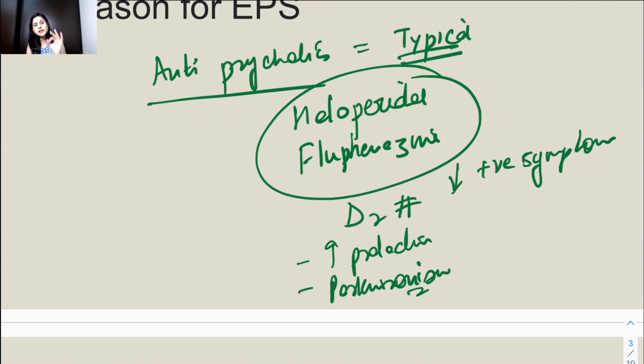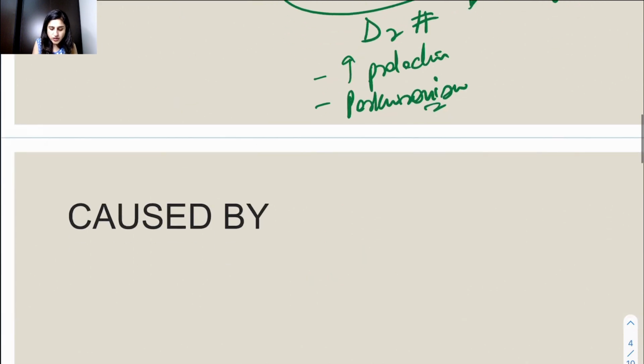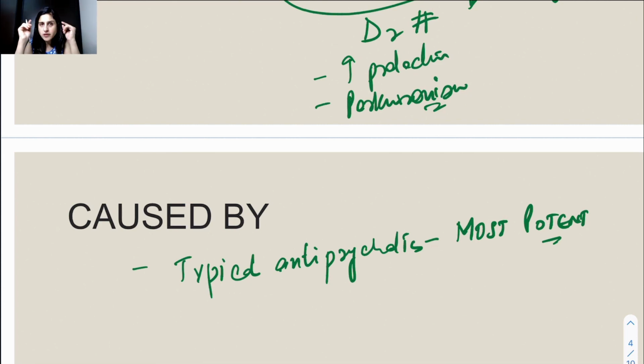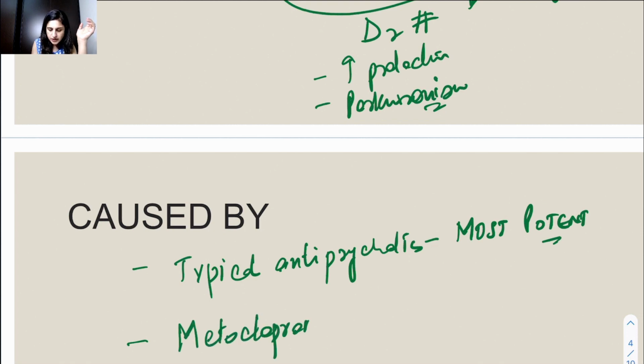So the important drugs are your typical antipsychotics. They are caused by typical antipsychotics, the older antipsychotics, and among them the drugs which are most potent, that is haloperidol and fluphenazine. Also any other drug which blocks the D2 receptors in your brain. So we have a drug also called metoclopramide. Okay? So this is also a D2 blocker.